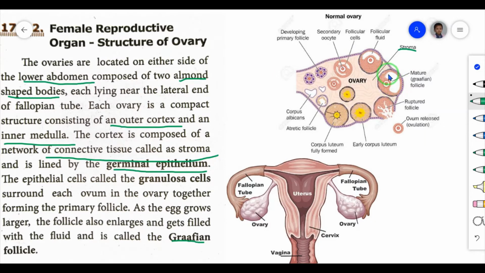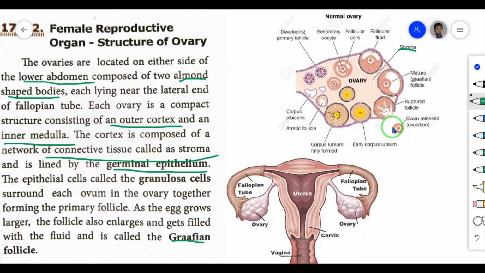That fluid is known as what? The fluid is called Graafian follicle. So this is a mature Graafian follicle. Now see the differentiation: small, a little bit larger, then this is the largest one. So this is a mature Graafian follicle. After maturing, the Graafian follicle ruptures. When the Graafian follicle ruptures, the ovum is released. At what time is the ovum released? When the Graafian follicle ruptures.